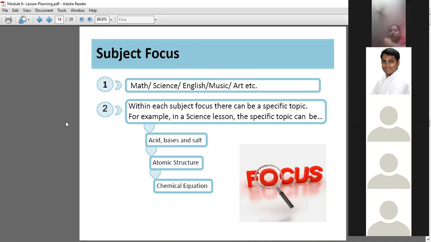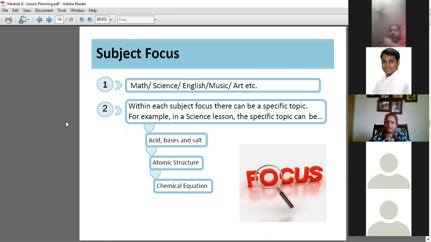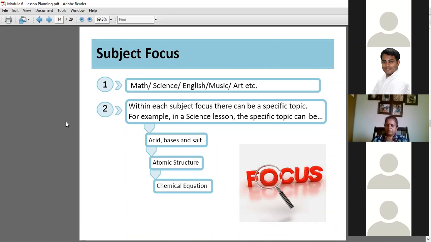English, maths, numeracy, GK, literacy. Rhymes, story, GK, Hindi, art, etc. Everything. Art is also there. Music is there. Right.